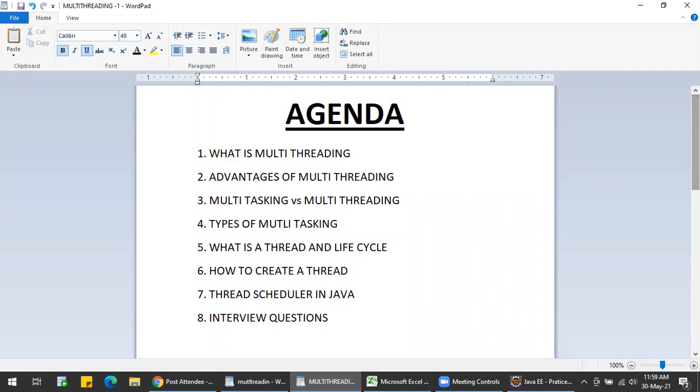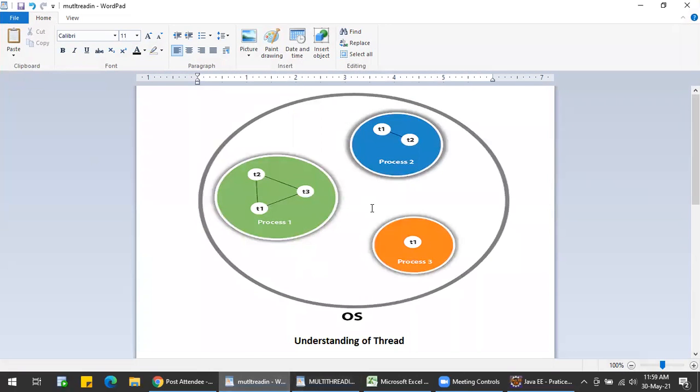Okay, so now let us see some real-time scenarios in multi-threading. Let us understand what is multi-threading in a real-time scenario. Multi-threading is a process of executing multiple threads simultaneously. That means we are running some applications at the same time.